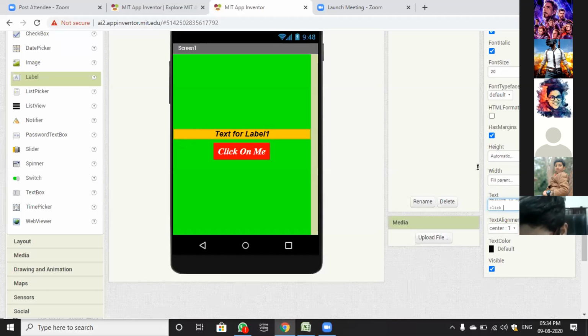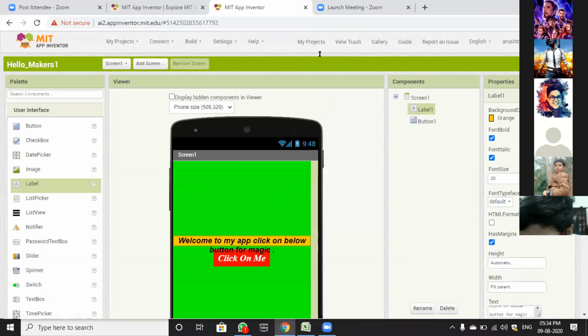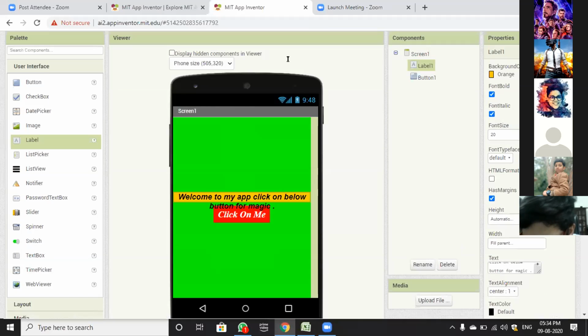So I am repeating the properties once again. You have to check the font bold property above, and you have to change the font size from 14 to 20. Then the width will be fill parent. We will not change the font type space in this, and the text will be welcome to my app. Click on the button for magic. Text alignment will be center.